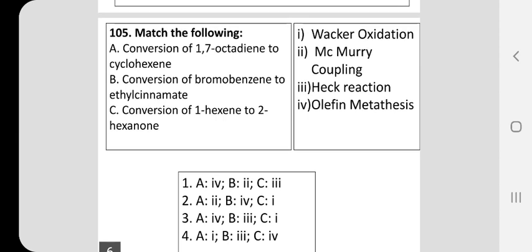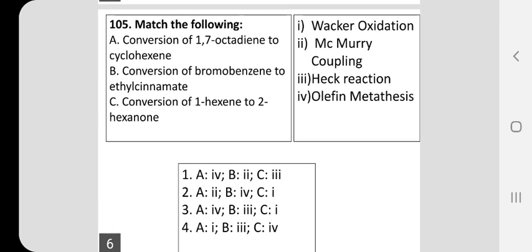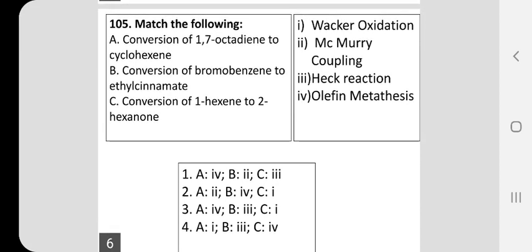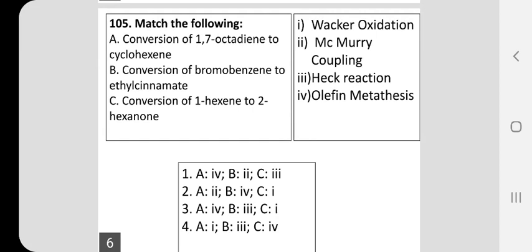A. Conversion of 1,7-octadiene to cyclohexene, and B. Conversion of bromobenzene to ethyl cinnamate, C. Conversion of 1-hexene to 2-hexanone. On the right side, you have the name reactions: Wacker oxidation, McMurry coupling, Heck reaction, and olefin metathesis.